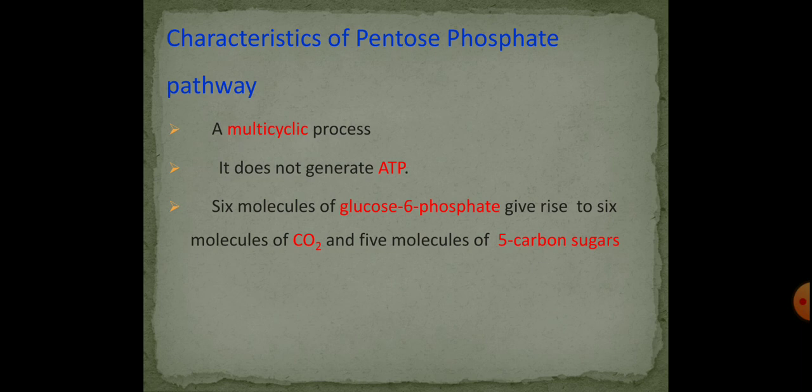So once the 6 molecules of glucose 6 phosphate pass through this HMP shunt pathway or pentose phosphate pathway, it leads to the generation of 12 molecules of NADPH plus H plus and 5 molecules of fructose 6 phosphate from the pentose sugars with the liberation of 6 molecules of carbon dioxide. This is the overall reaction process of this pentose phosphate pathway.